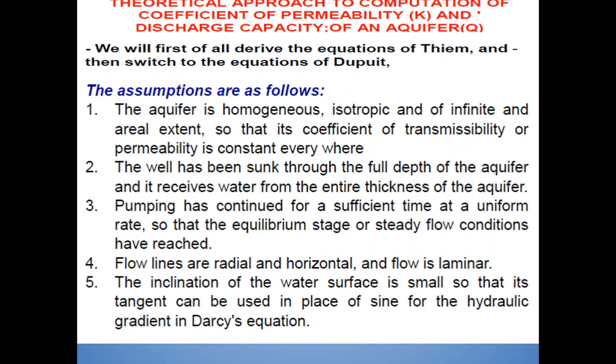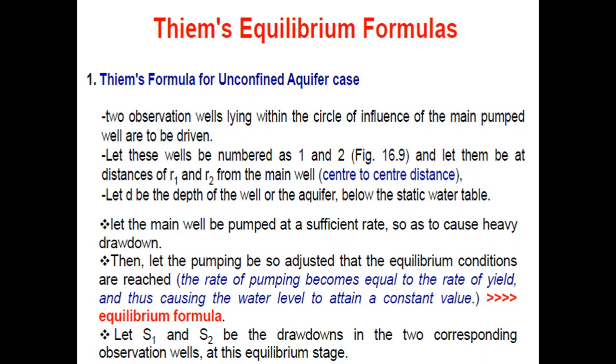Flow lines are radial and horizontal and the flow is laminar. The inclination of the water surface is small so that its tangent can be used in place of sine for the hydraulic gradient in Darcy's equation. Already we have seen Darcy's equation, V is equal to Ki or capital Q is equal to Kia. So what is the Thiem's formula for unconfined aquifer case?